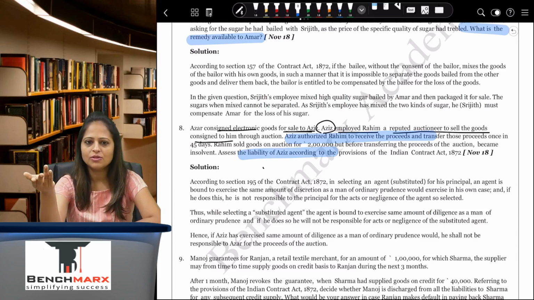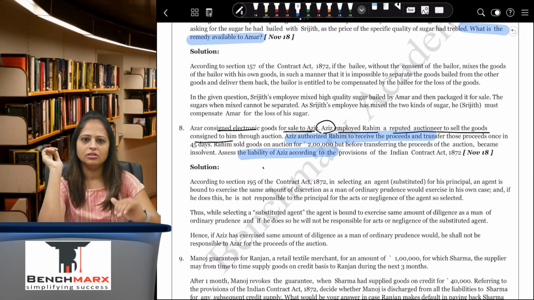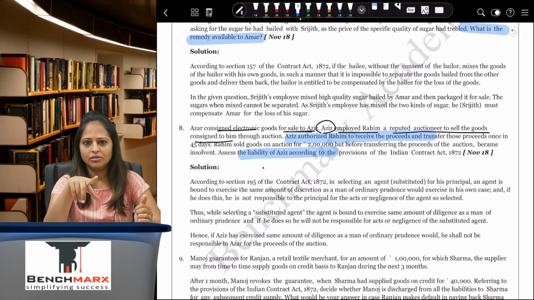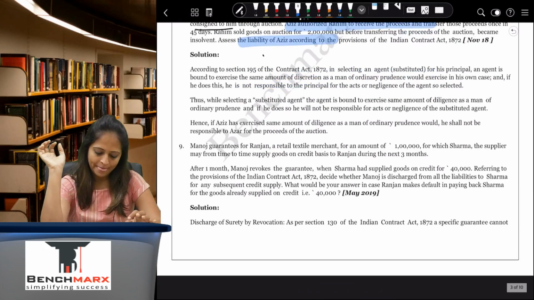Now if he becomes insolvent, then Aziz will not in any way be responsible for the amount to the principal, because he is nowhere in the transaction. Had he been a sub-agent, yes, he would have been responsible, but here, because it's substituted agent, he will not be responsible to the principal.